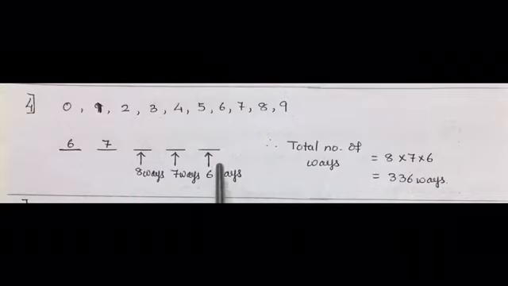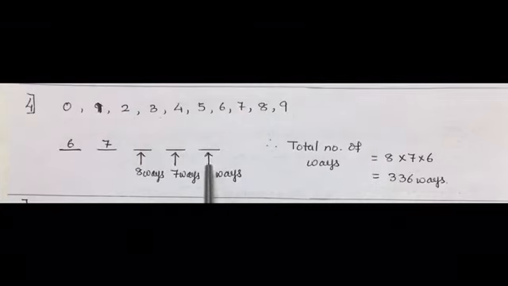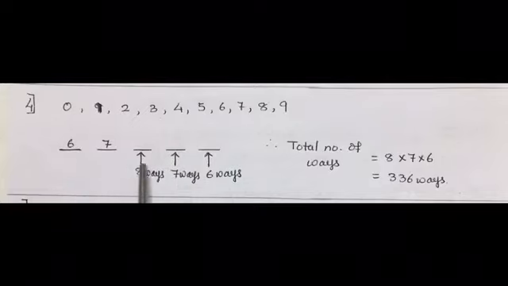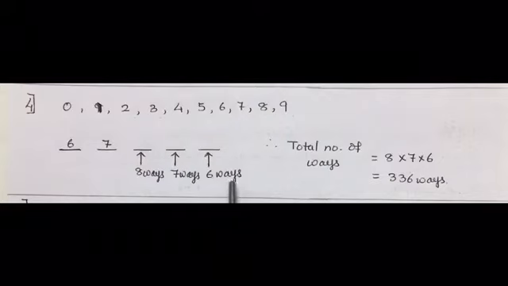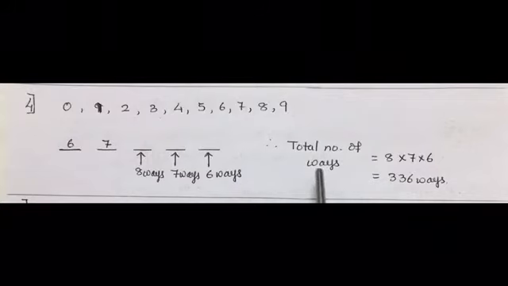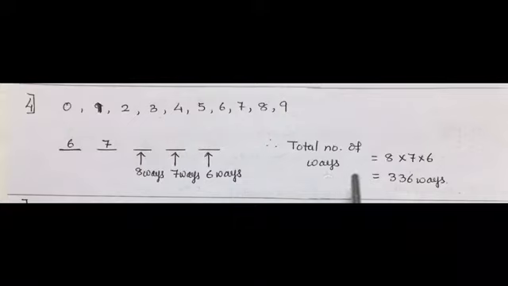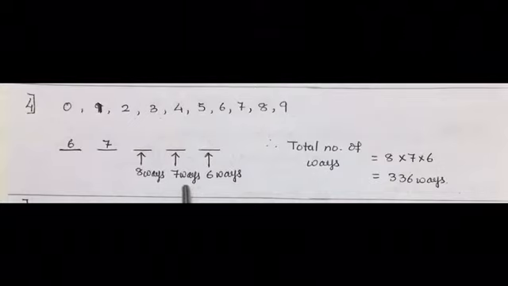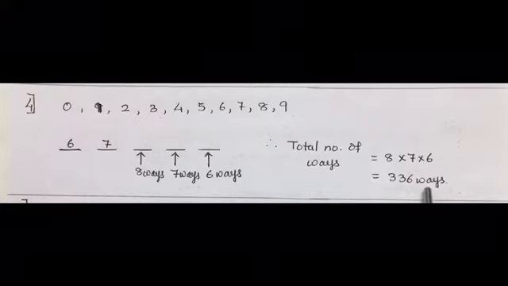For fifth place, 6 digits are remaining because 4 digits are already being used. So for the fifth place, only 6 digits remain. So that can be arranged in 6 ways. Therefore, total number of ways the telephone numbers can be constructed is 8 into 7 into 6, that is 336 different ways.